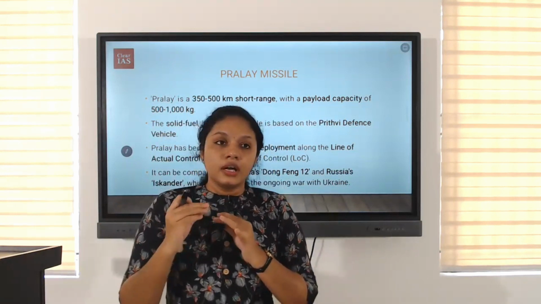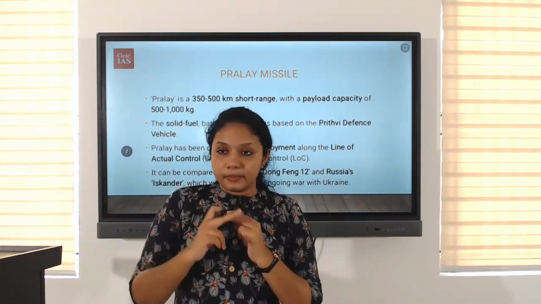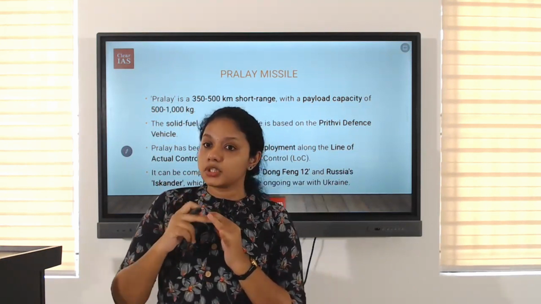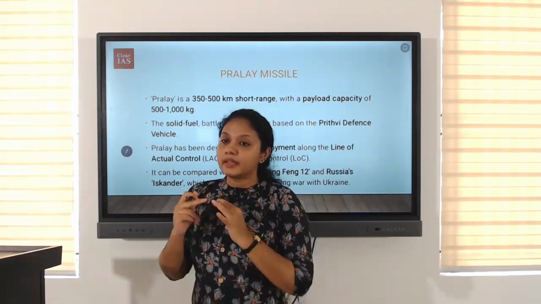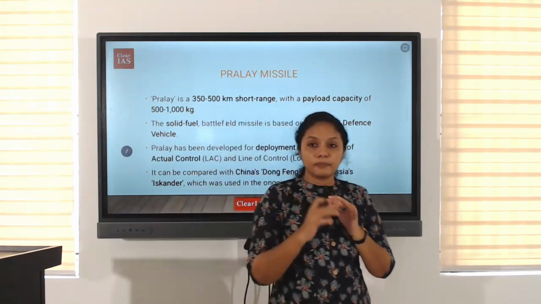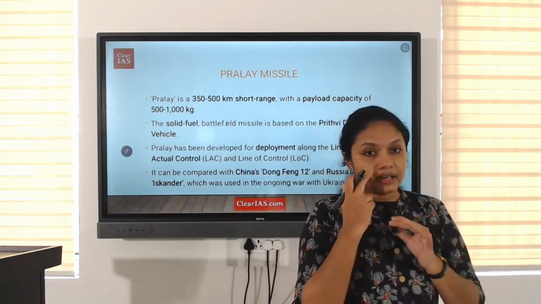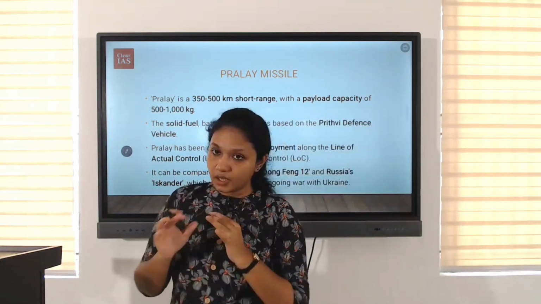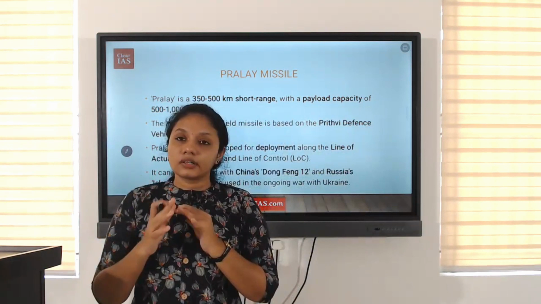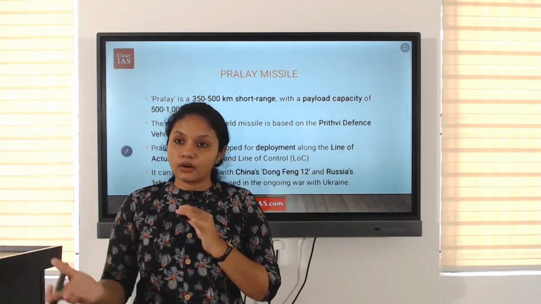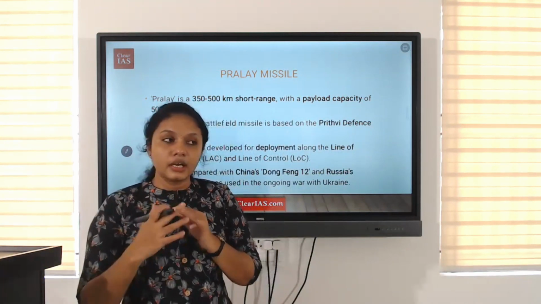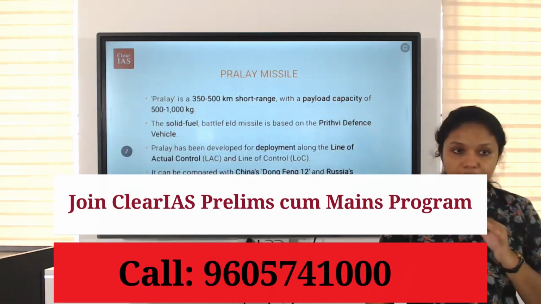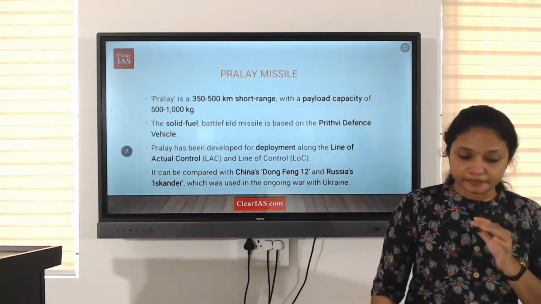So if we consider the Pralay missile, it's a surface to surface missile, it's a ballistic missile, and it's of short range. Then we talked about its payload, which is nearly 500 to 1000 kilograms. Then we talked about other countries also having ballistic missiles. The Pralay missile is deployed for the line of actual control and line of control. Clear?